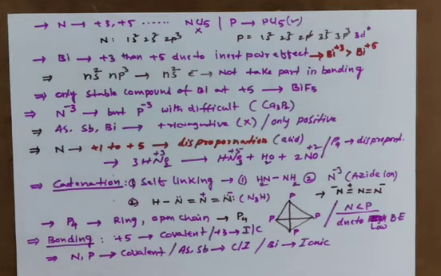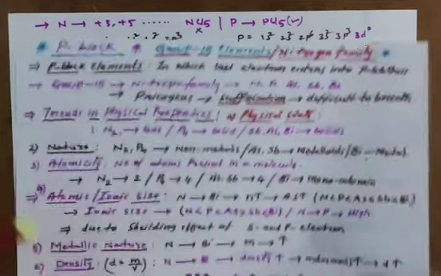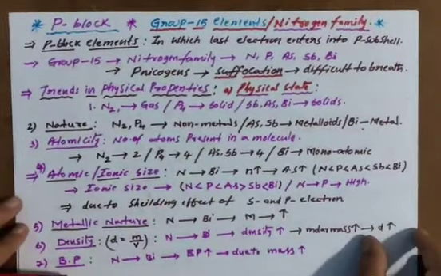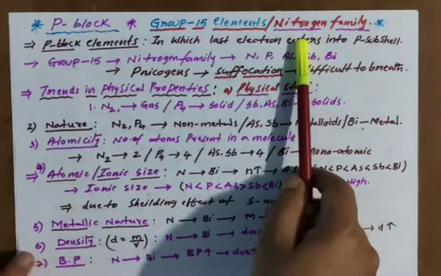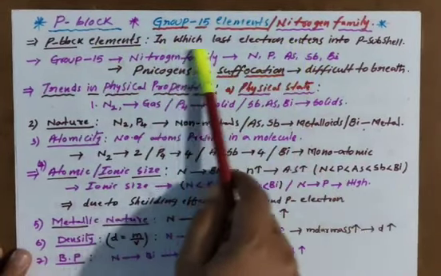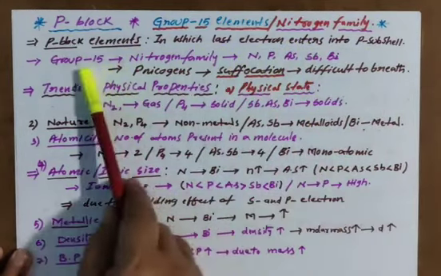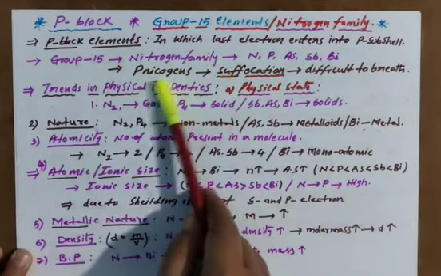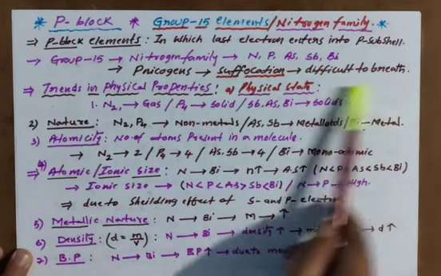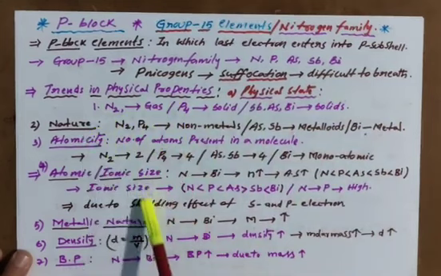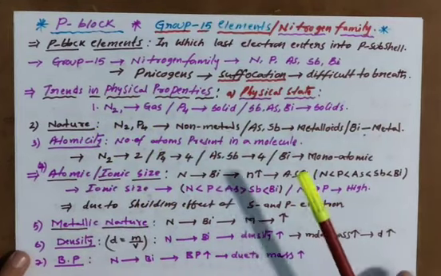So these are the trends in the nitrogen family with respect to physical properties. In the next video I am going to explain chemical property trends in group 15, the nitrogen family. P block 15th group elements we call the nitrogen family, and P block means the last electron enters the p subshell. Nitrogen family pnictogens, suffocation, difficult to breathe, and family members you know, and these trends I have given in detail to you.